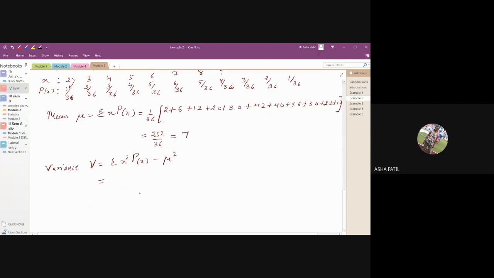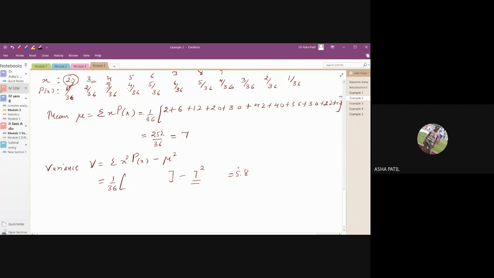Shall I go to the next example? Just square this x first, then multiply it. Again, you can take 1 by 36 outside. Square this x and then multiply it with the numerator. 3 square, 9 into 2. Then 4 square into 3, 5 square into 4. Take the sum, then minus mu square. Usually you will forget to write this minus mu square, so see that you write it. The answer is 5.8.